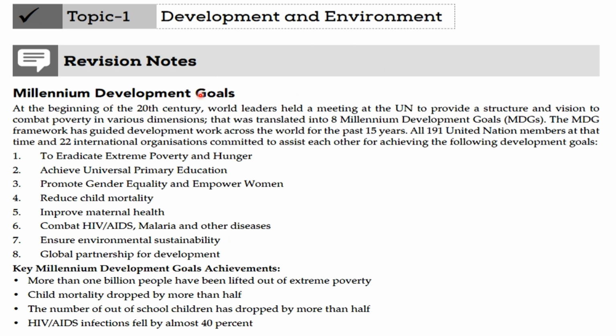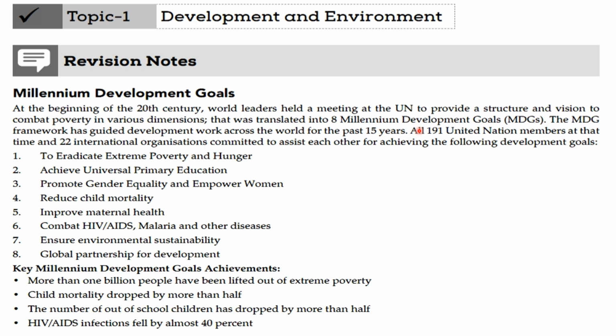Development and Environment: Millennium Development Goals. At the beginning of the 21st century, world leaders held a meeting at the UN to provide a structure and vision to combat poverty in various dimensions, which was translated into 8 Millennium Development Goals, MDGs.